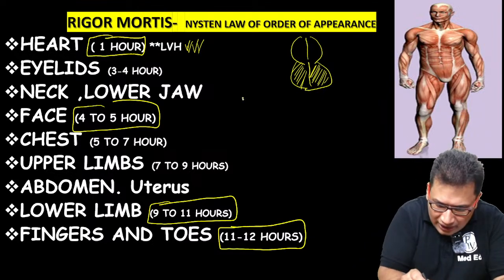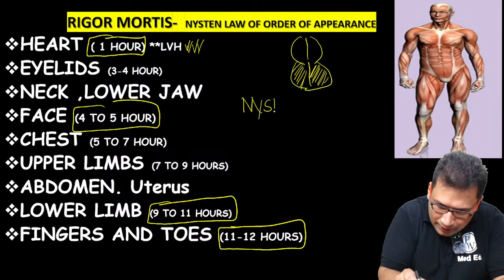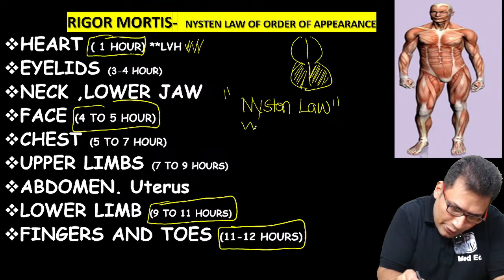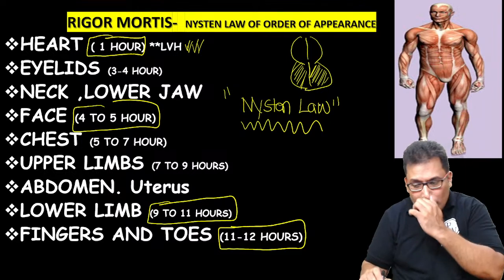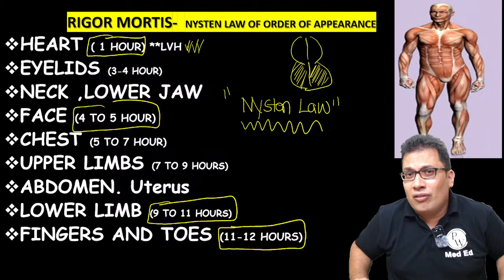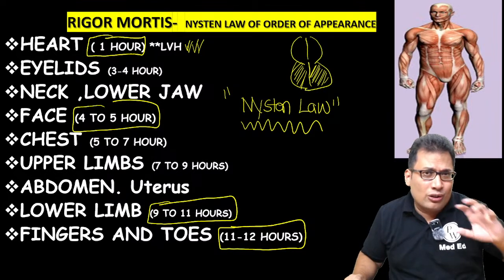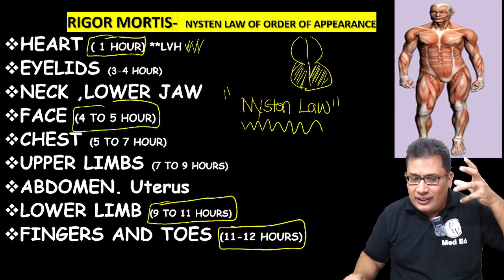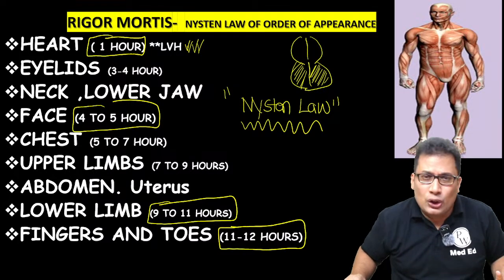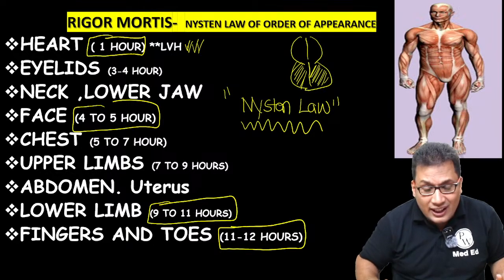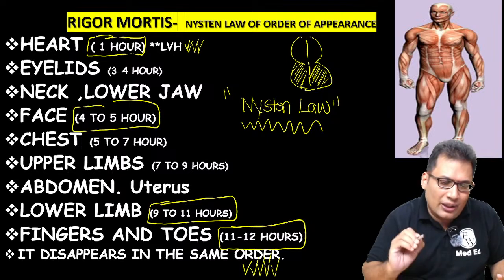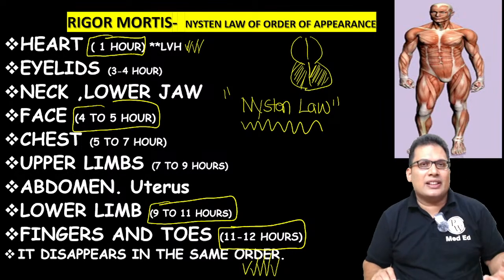So try to understand. Nysten rule can be asked, it can be a 3 marks question. Nysten law is the rule of appearance of rigor mortis. That is a very peculiar appearance: first heart, then eyelids, then neck, lower jaw, face, chest, upper limb, abdomen and uterus, lower limb, fingers and toes. And remember, very interesting, it disappears in the same order. So this is Nysten law.